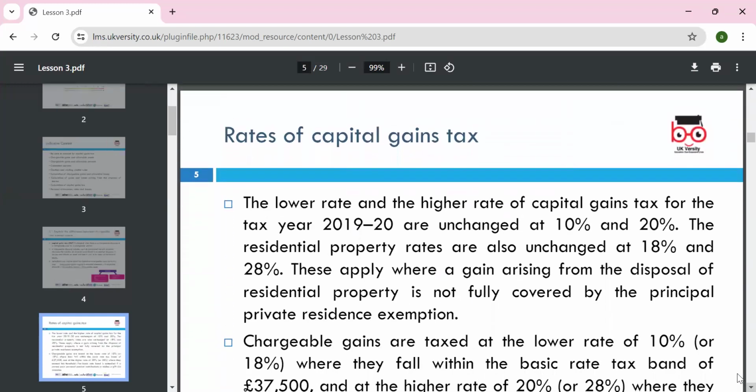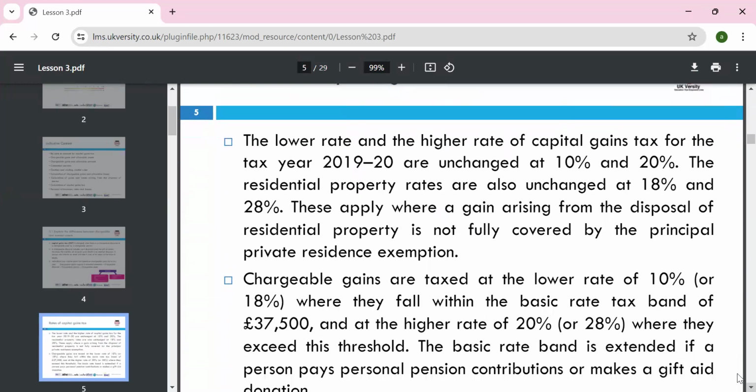So the rates: the lower rate and the higher rate of capital gains tax for 2019-20 are, in this Finance Act as well, 10% and 20%. The residential property rates are also unchanged at 18% and 28%. They apply where the gain arises on the disposal of residential property not fully covered by the principal private residence exemption.